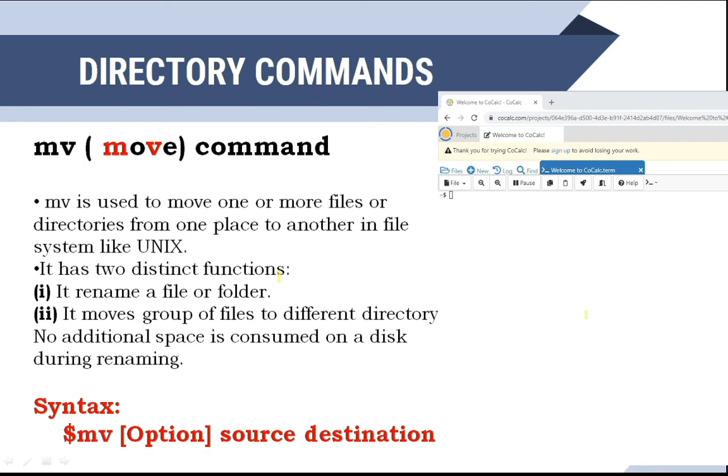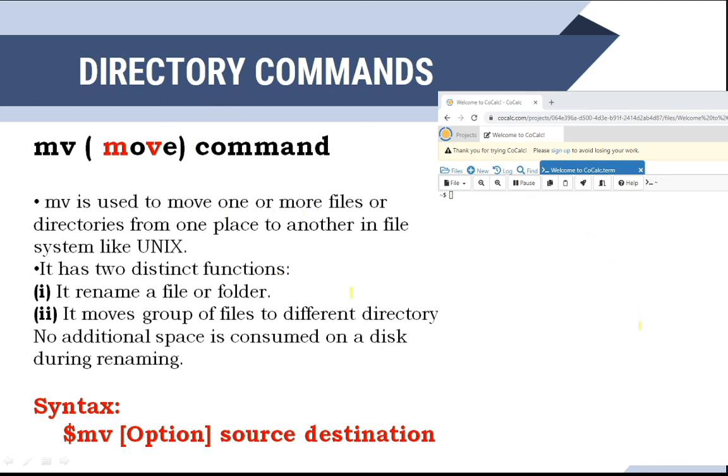The cp command also copies a file from one location to another, but the difference is that cp copies the contents from the source to the destination, and the source file contents remain as they are. But the mv command completely removes the file from the source and moves it to the destination. We can say a cut and paste operation is performed, whereas copy is a copy and paste operation.